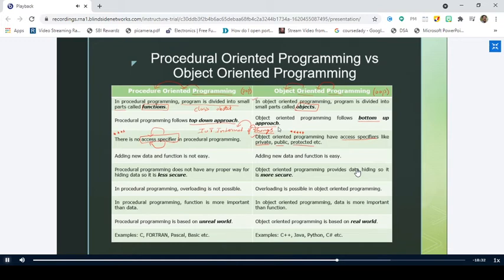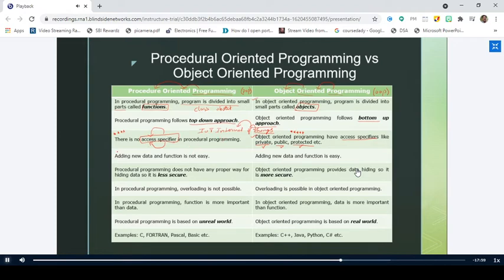What are the three types of access specifiers we have in C++ or object-oriented programming? Private, public, and protected. Each of them specifies some accessibility. Public means it can be accessed by anyone. Private means nobody can access it. Protected means only a few members can access it. That is how these access specifiers are defined. Is it clear up to this point? Yes, sir.